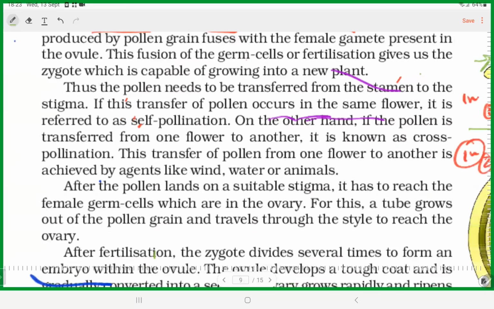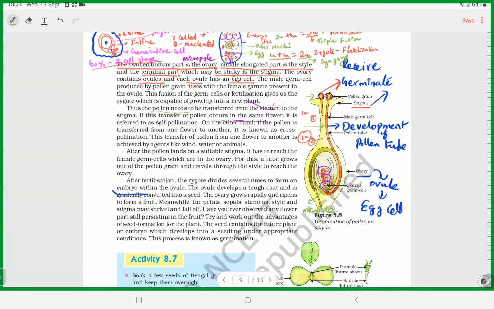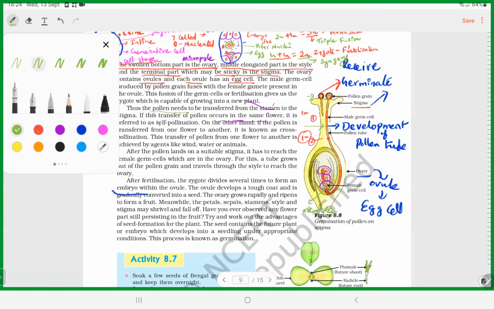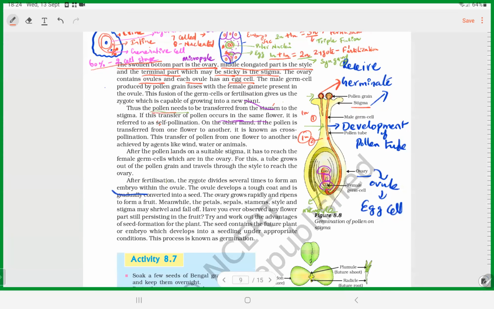In simple terms, after gametogenesis, the pollen grain needs to be transferred from the stamen to the stigma, that is pollination. And there are two types of pollination. Self-pollination: same plant, same flower. Cross-pollination: different plant, different flower, one flower to another flower, one plant to another plant. Two types of pollination.